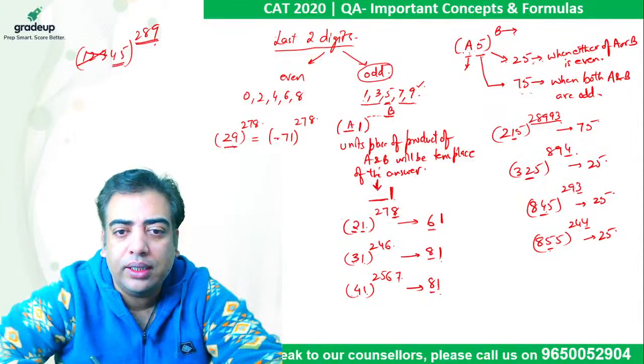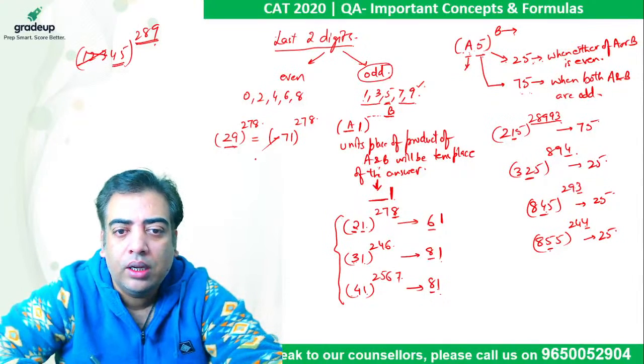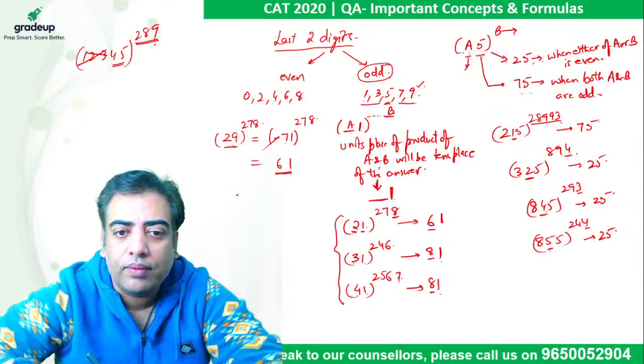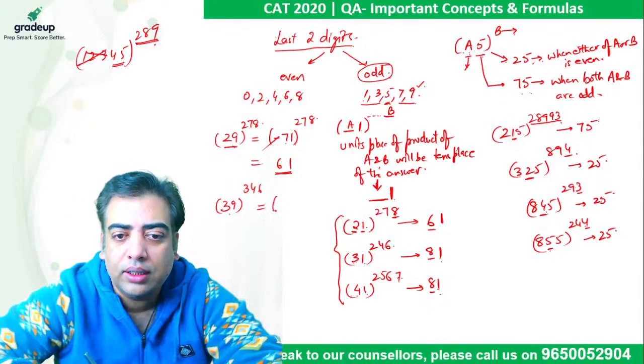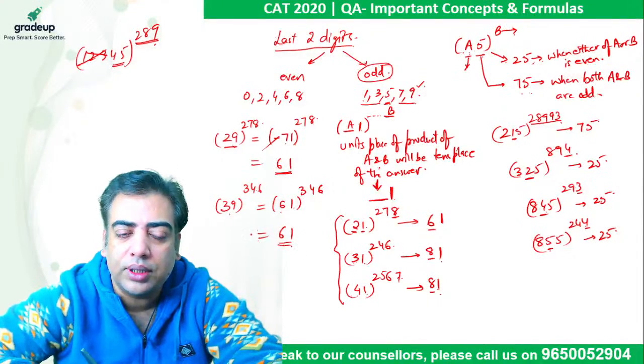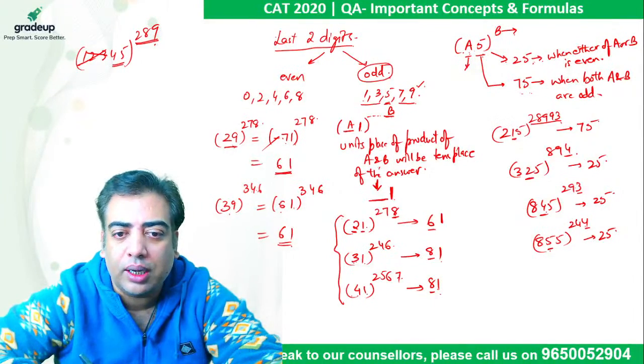If power is even, negative sign will be eliminated. So again the very same process comes into picture. The units place of this number will be 1 and 7 times 8 is 56. So the last two digits come out to be 61. If the number is, let's say, 39 raised to power 346, 39 is 61 less than 100. Power is even, so negative sign is not required. It is 61 raised to power 346. 6 into 6 is 36 followed by 1. Last two digits come out to be 61. So whenever the power is even, negative sign will not appear.